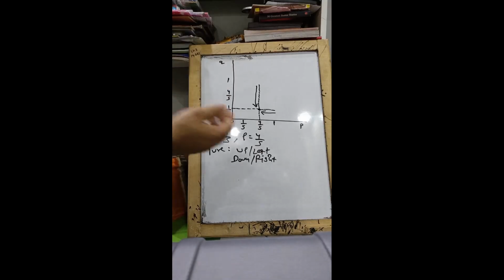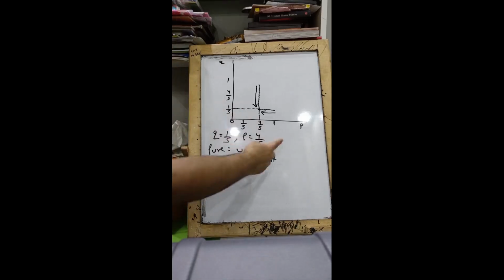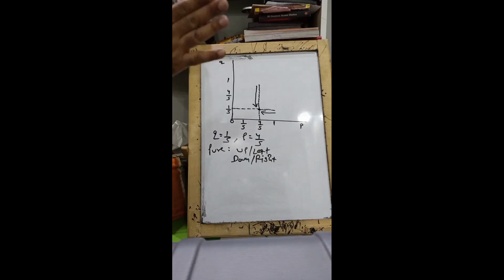So in this case, if P rises, that is up, Q should also rise, that is left, because that was one Nash equilibrium. If P falls, that is 1 minus P rises, that is going down, then the other player should go to right, and going right means 1 minus Q should be increased. In other words, Q should be decreased. So I hope this helps, and we shall be dealing with many other examples very shortly.